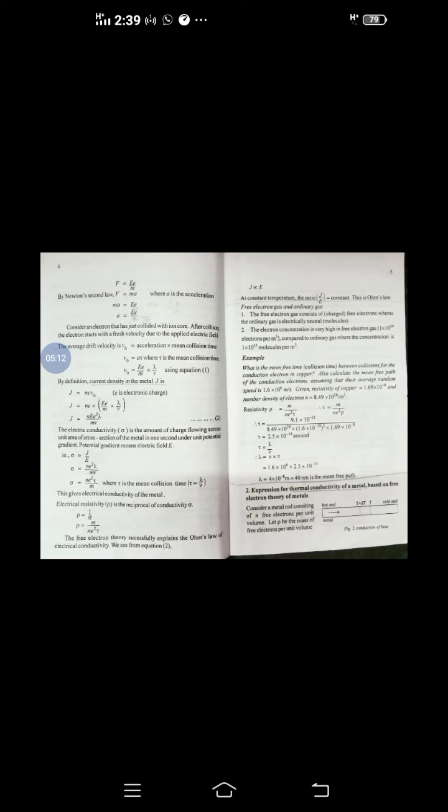Next we are going to use the term current density, that is J. Current density is equal to n e v0, where n is the number of free electrons, e is the charge, and v0 is the drift velocity. Already we have found out v0 is equal to eE lambda divided by mv. That will be substituted here. So current density becomes n e square E lambda divided by mv.